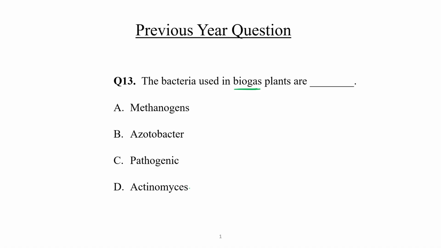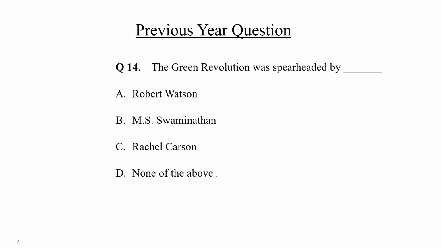Bacteria used in biogas plants are known as methanogens, methane producing bacteria. Not azotobacter, this is a nitrogen fixing bacteria. Pathogenic, no. Actinomycetes, no. Methanogens. Choice number A would be the correct answer.